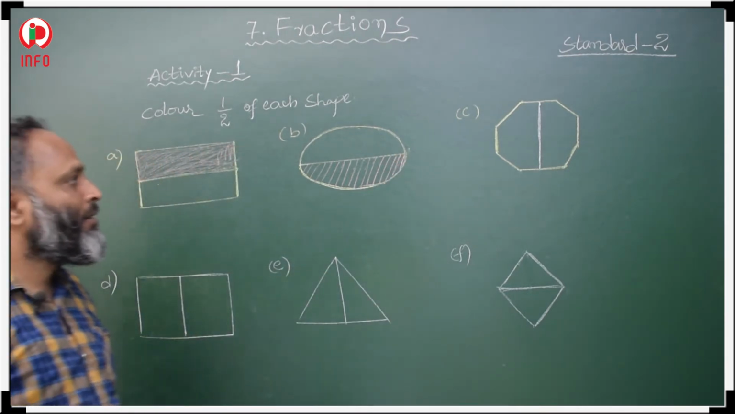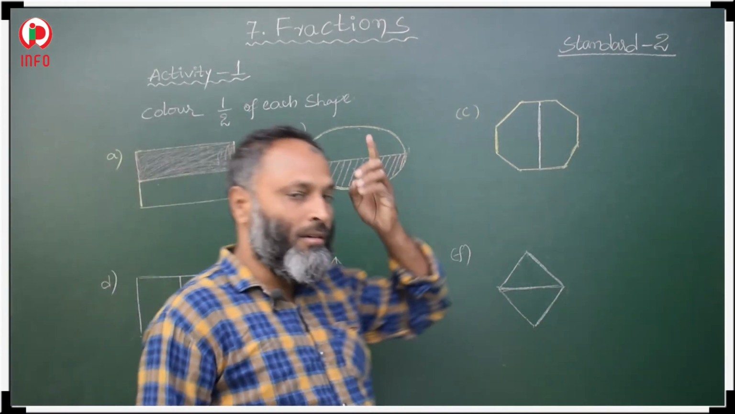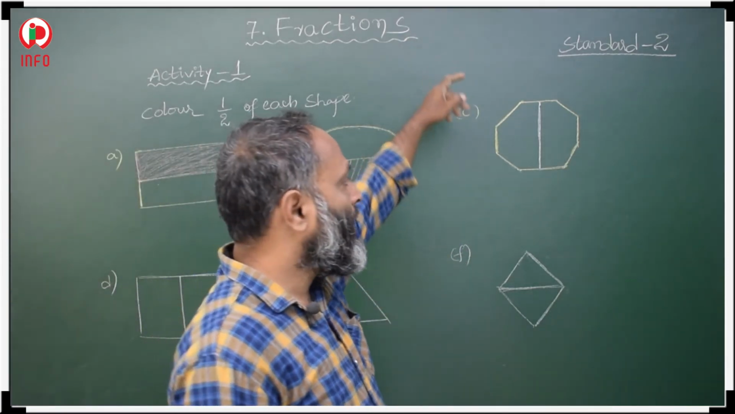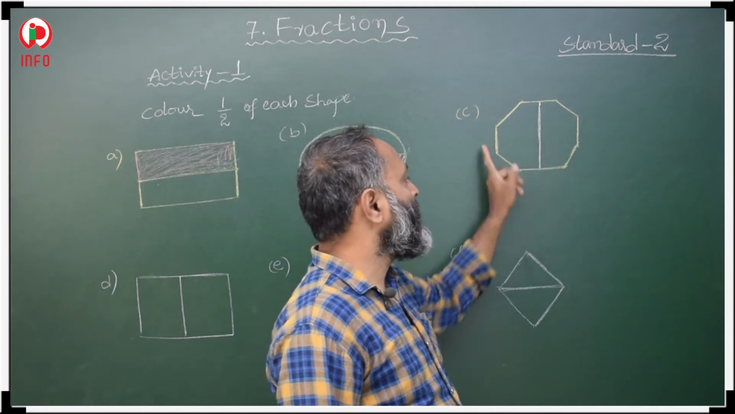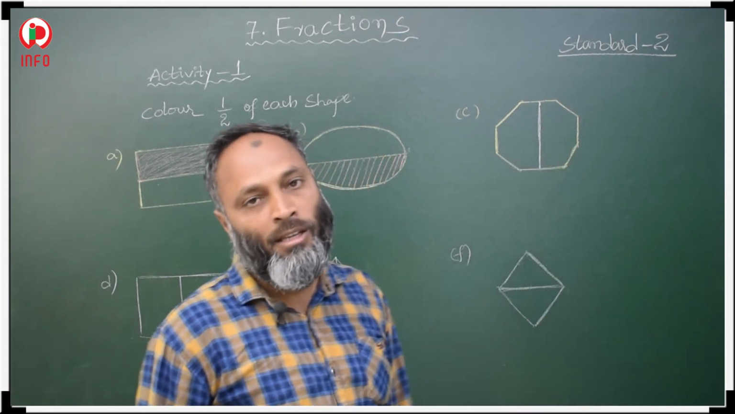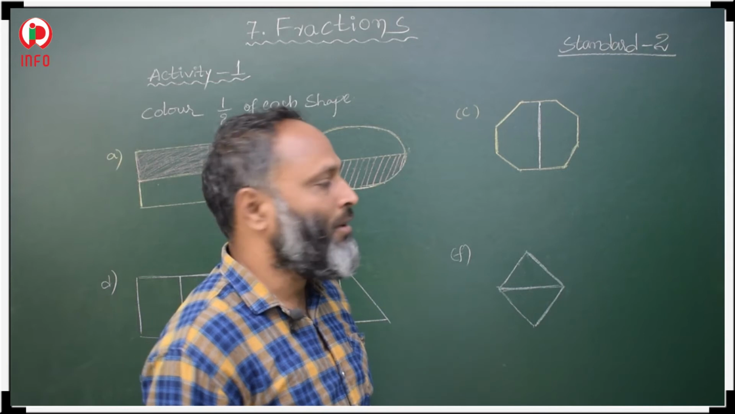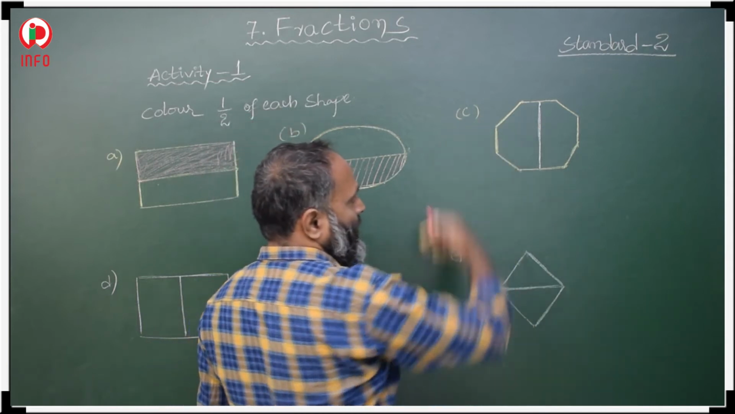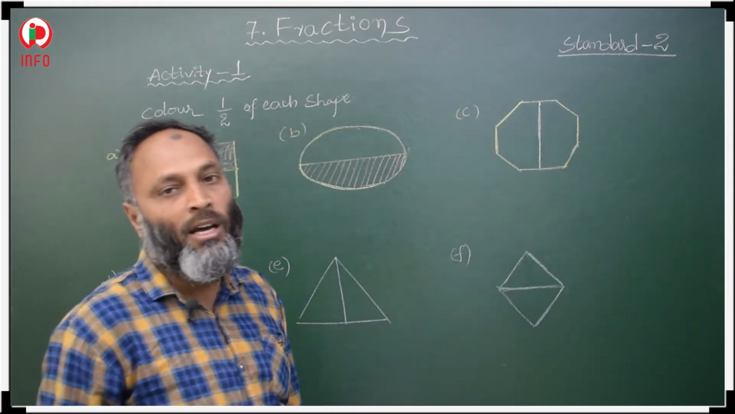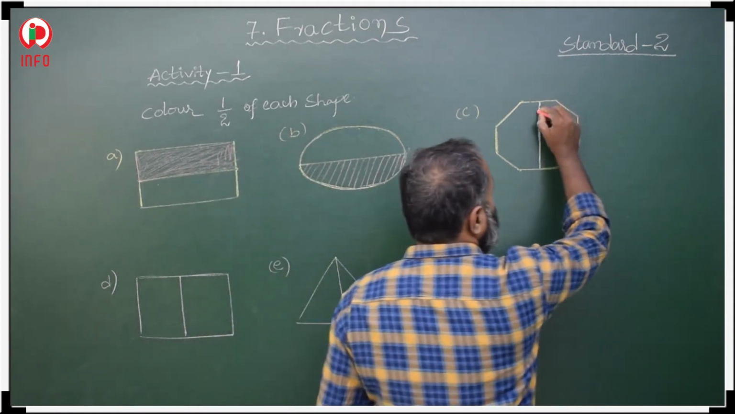Now this is an octagon. How many sides? 1, 2, 3, 4, 5, 6, 7, 8. 8 sides means octagon. So this center line divides this octagon into two equal halves. Then one half we have to shade.